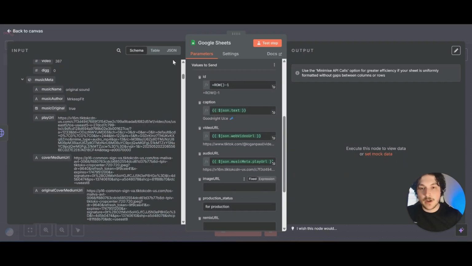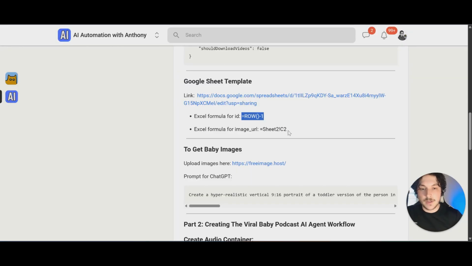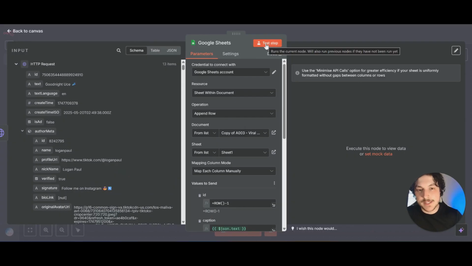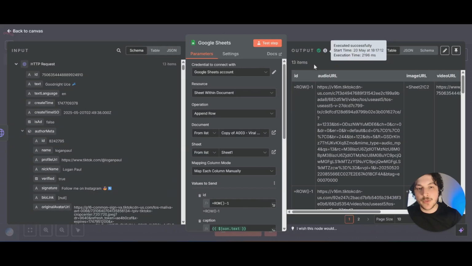And for the image URL, same thing. Come back over to the community, copy this one right here, and paste it right in. Now if we come up here to test step, click on it, you can see that it output 13 items.